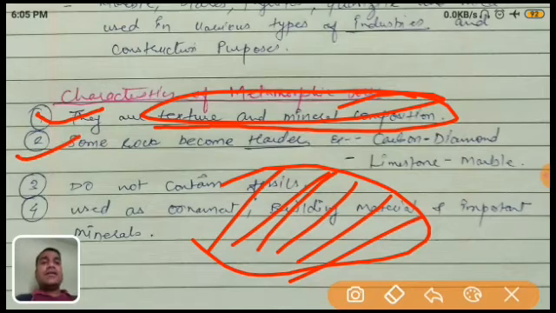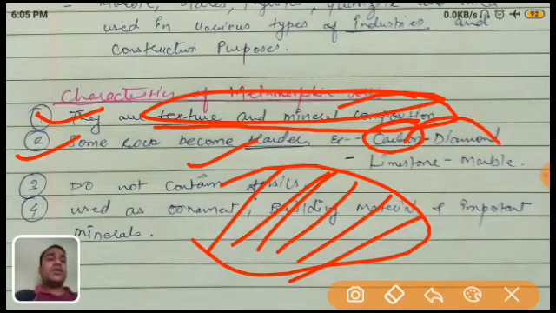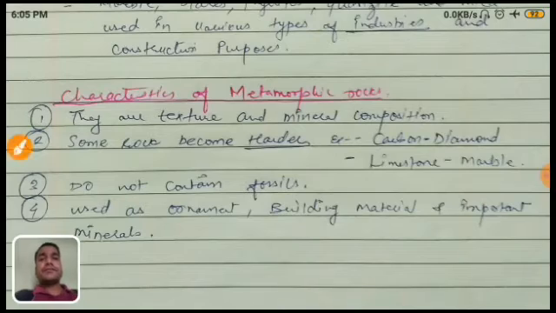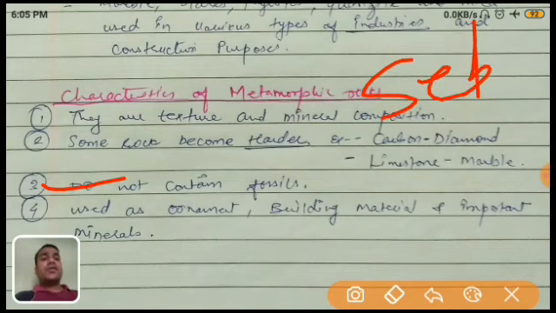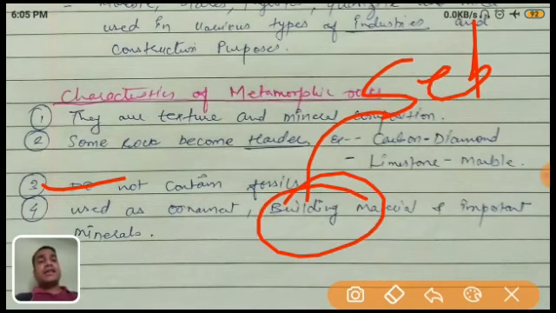Second, some rocks become harder. I already explained that when it changes, it converts into another, harder form, just like carbon converts into diamond, or limestone converts into marble. They do not contain fossils, as I already explained. Only in sedimentary rock are fossils present, but in metamorphic rock, due to great pressure and great heat, the fossils are removed.